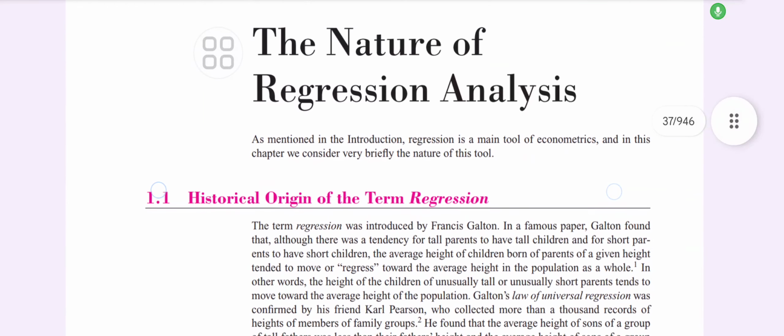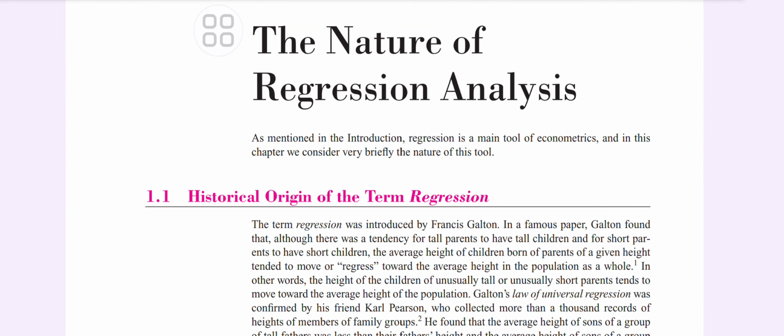Finally came up with the second part. The first part was an introduction to econometrics, and I have already explained that econometrics is an amalgamation of economics, mathematical statistics and mathematics, because it is not just economics but the verification of the economic theory in addition to the statistics and mathematics, right?